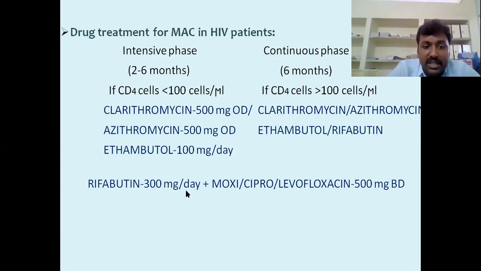Rifabutin 300 mg per day plus ciprofloxacin or levofloxacin, any one drug we can give, 500 mg twice a day.